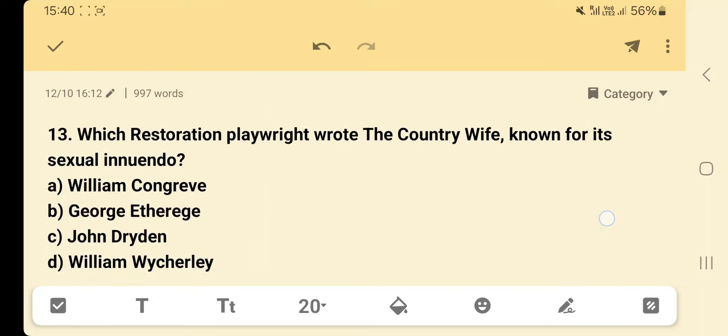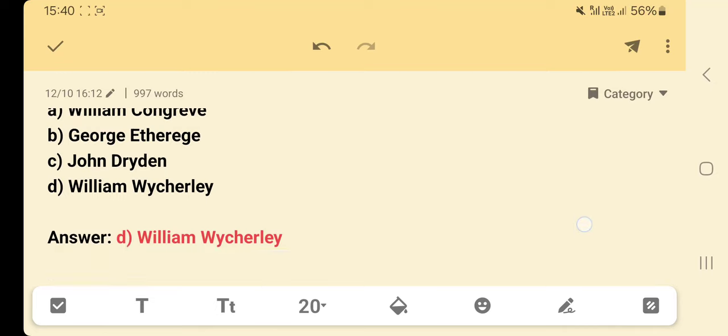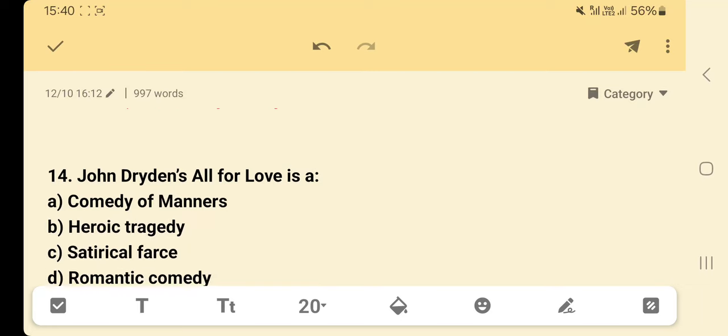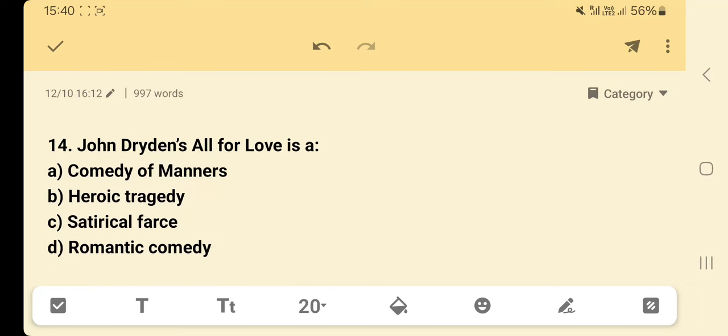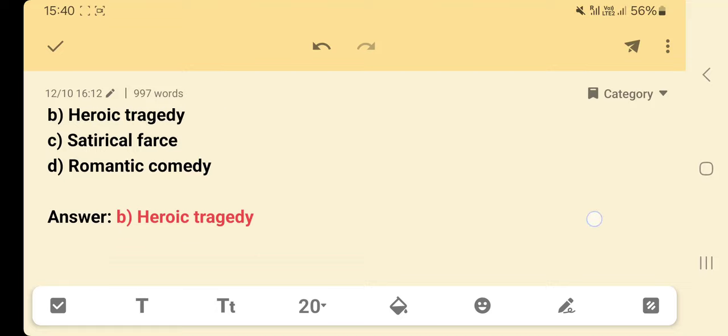Which Restoration playwright wrote The Country Wife, known for its sexual innuendo? Option A, William Congreve; option B, George Etherege; option C, John Dryden; option D, William Wycherley. Answer: option D, William Wycherley. John Dryden's All for Love is a: option A, comedy of manners; option B, heroic tragedy; option C, satirical farce; option D, romantic comedy. Answer: option B, heroic tragedy.